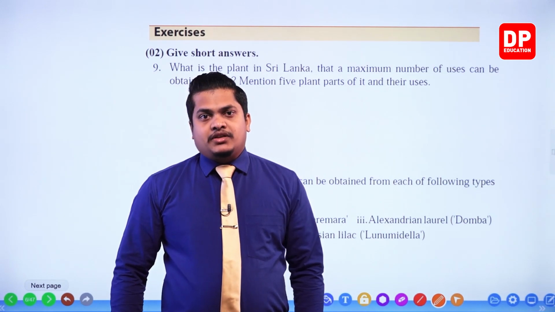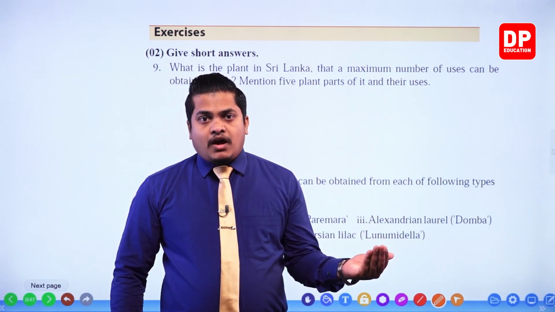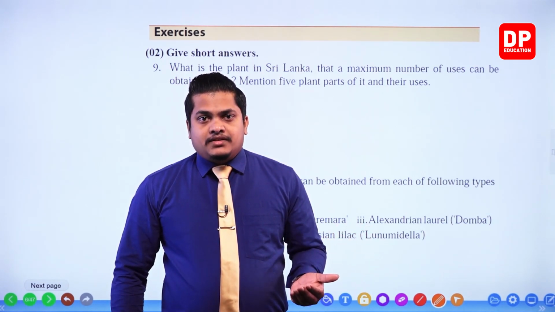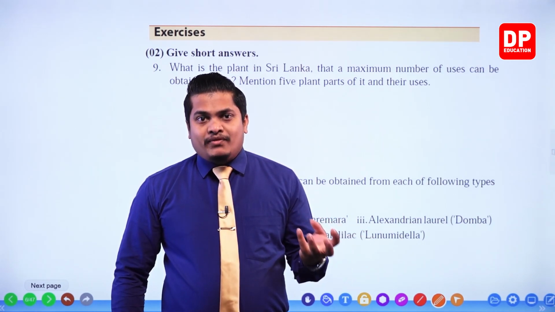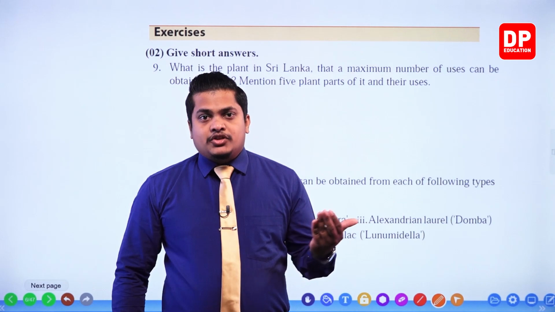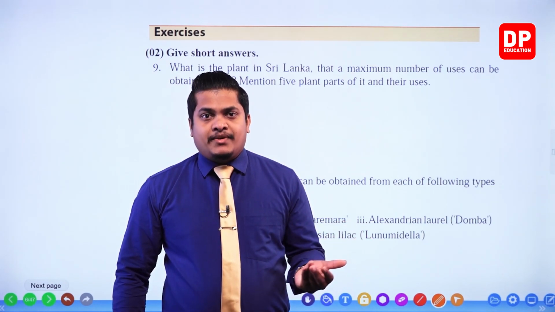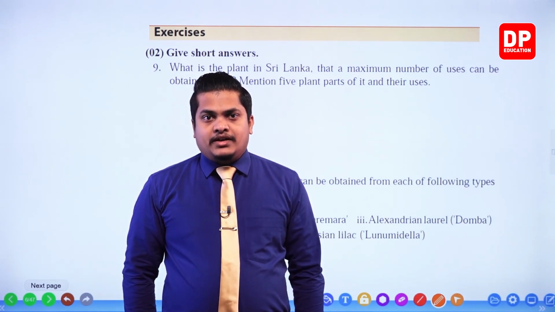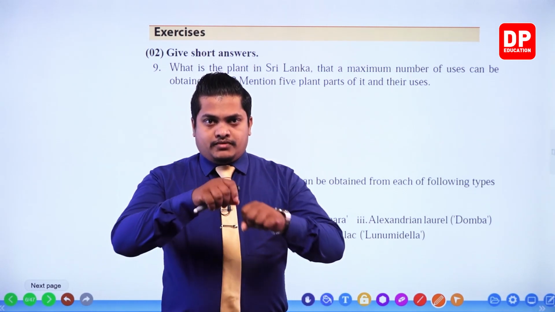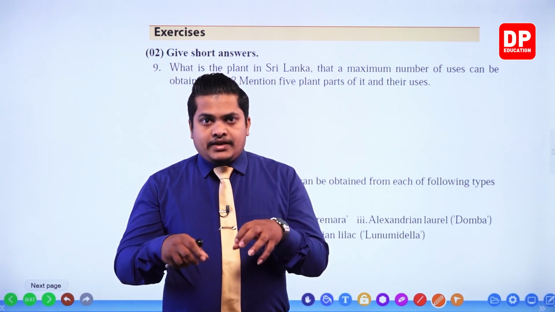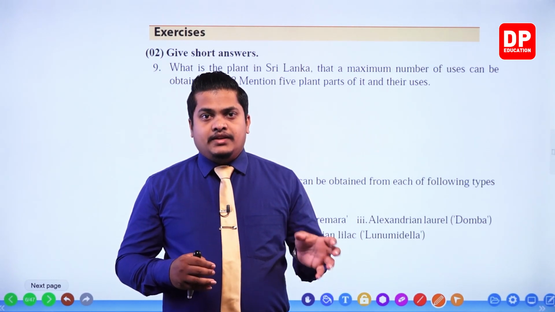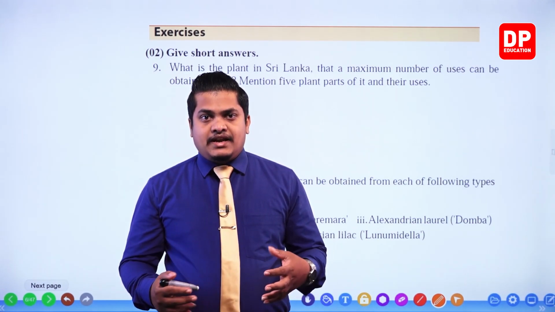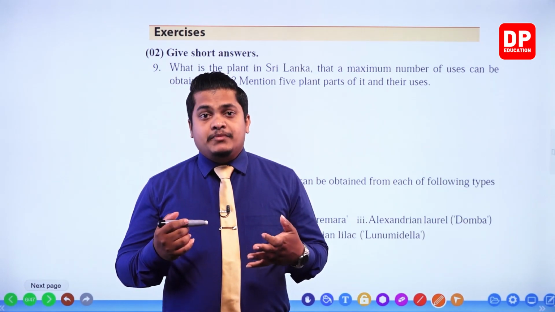Then next one would be, my dear children, the coconut flower. So you know that from the coconut flower, we take the phloem sap. Phloem sap means the sugar solution which is coming out from the flower of the coconut. You can introduce a small cut into the coconut flower, right? Then you fix a certain kind of cloth and you keep a certain vessel. Then the sap which is coming out from the flower is getting collected in the vessel. We collect that vessel and we can make jaggery and sometimes vinegar, right?